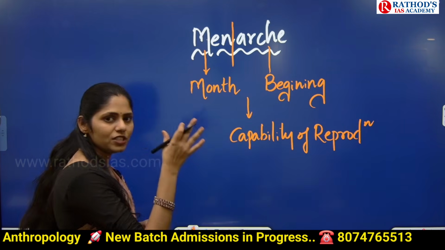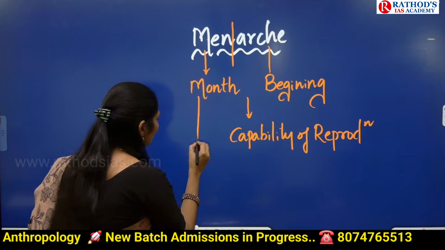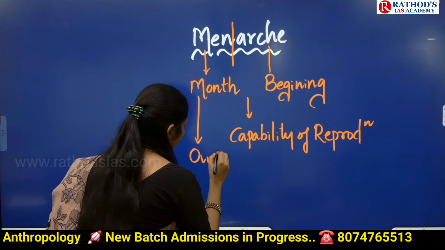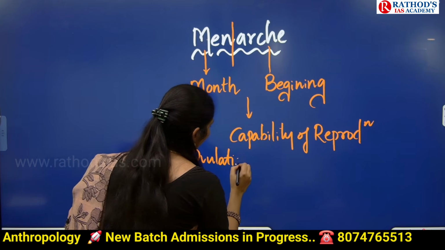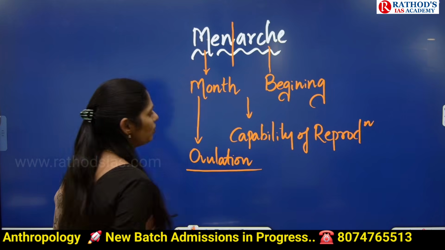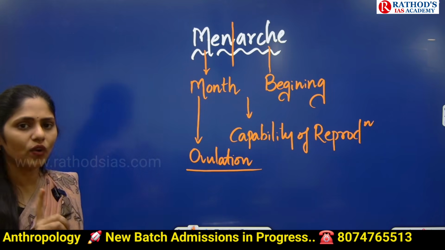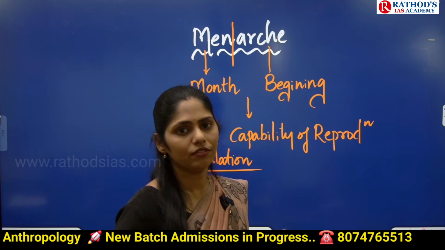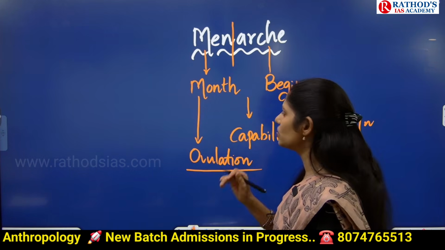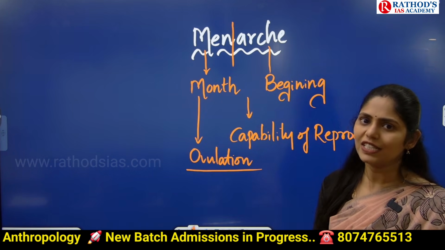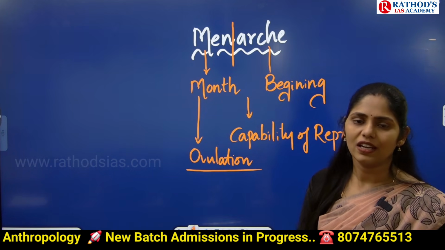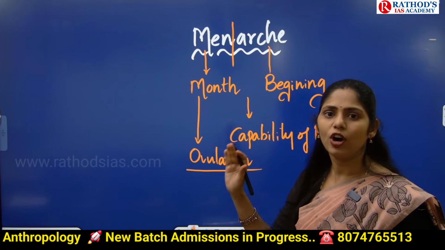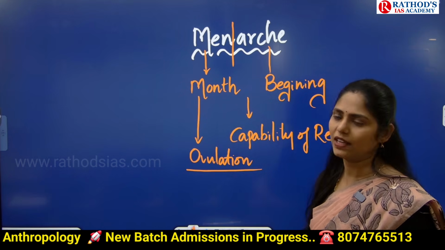Why? Because from this menarche onwards, ovulation starts. Ovulation is nothing but the process in which every month one egg is produced in women. This process is called ovulation. And now in detail, let us try to understand the mechanism or physiology related to this menarche.